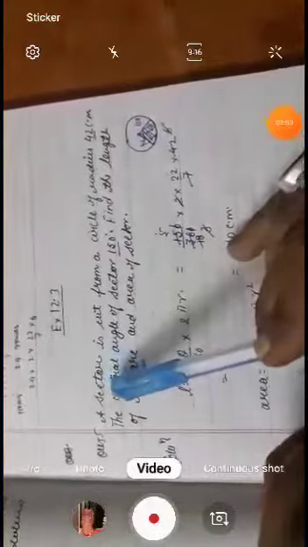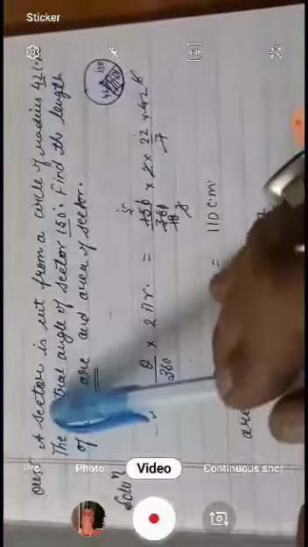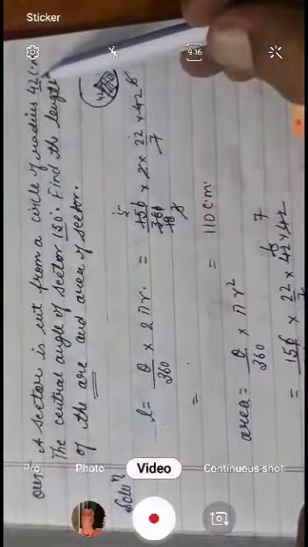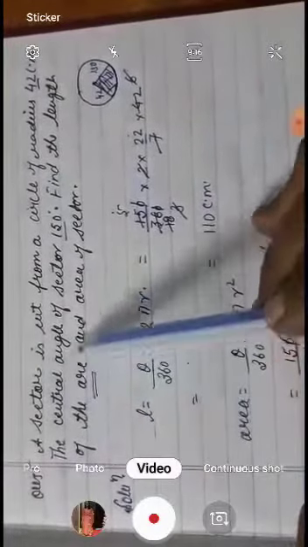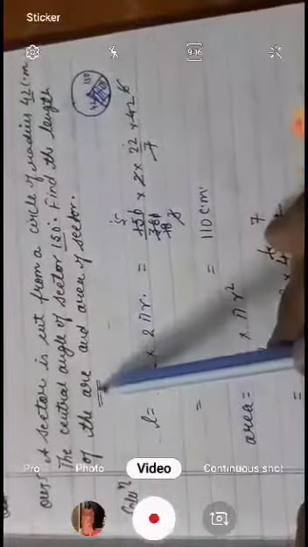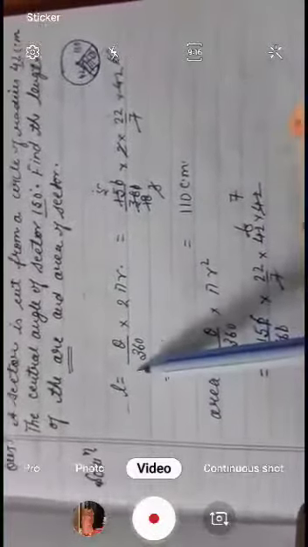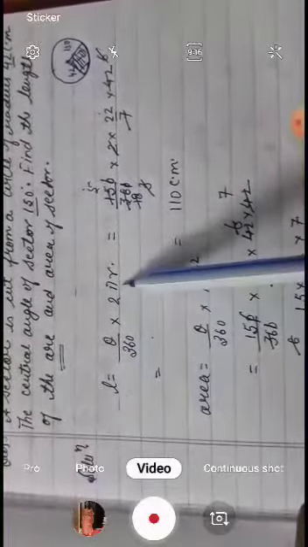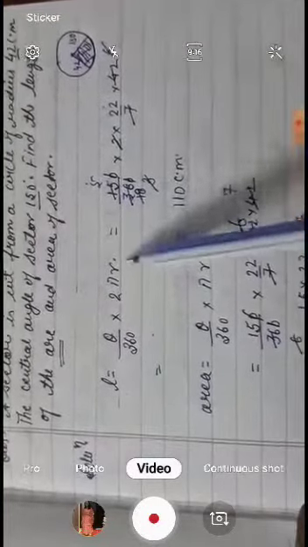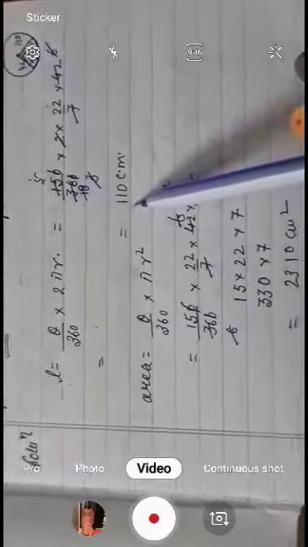Now, this is the question. A sector is cut from a circle of radius 42 centimeters and the central angle of the sector is 150 degrees. Find the length of the arc and the area of the sector. First we use the formula of the length of the arc, putting all the values in this formula, and we get the answer. This is the length.